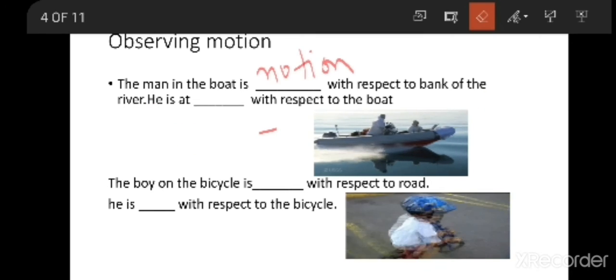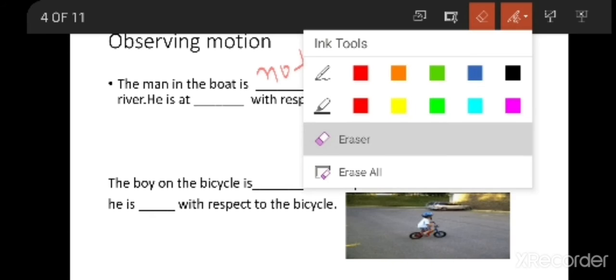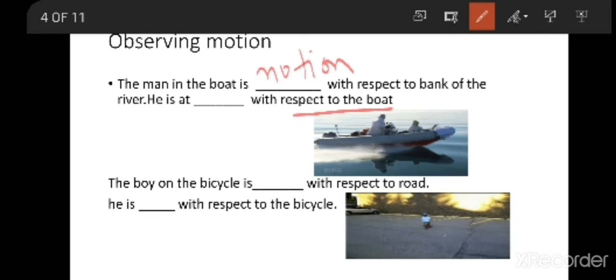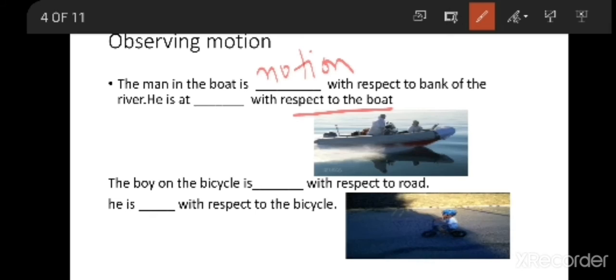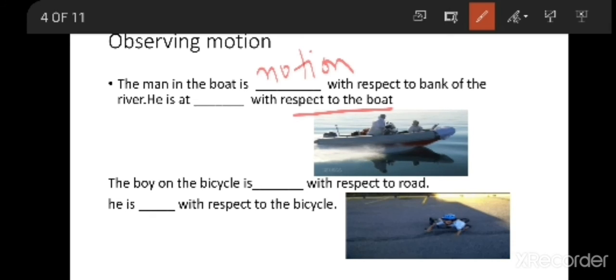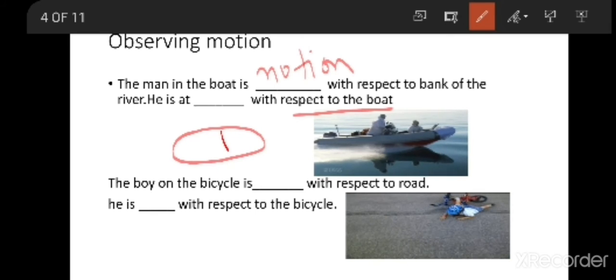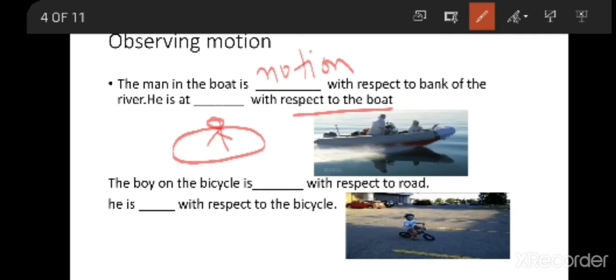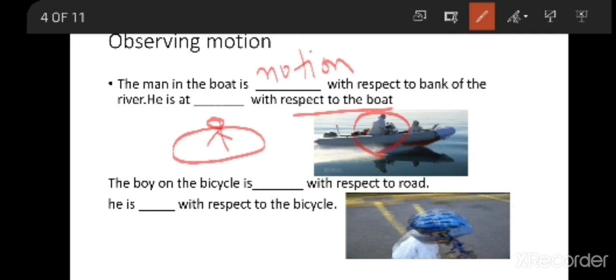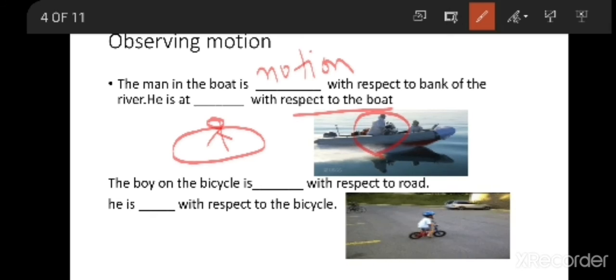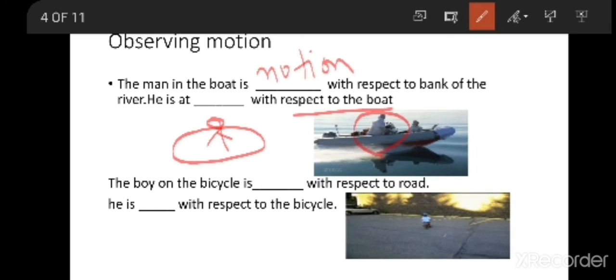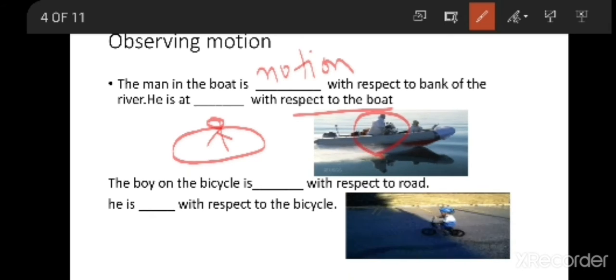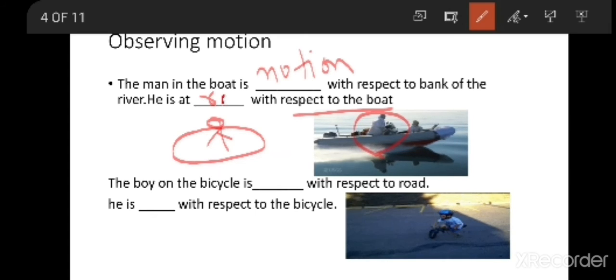Tell me, with respect to the boat, not the bank of the river, but with respect to the boat, is he in motion or at rest? The boat is here, the man is sitting on the boat. With respect to the boat, he is at rest.